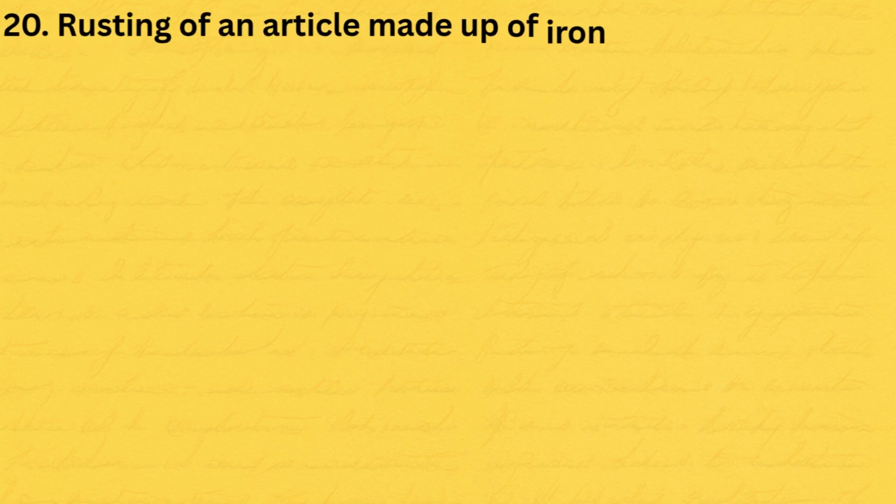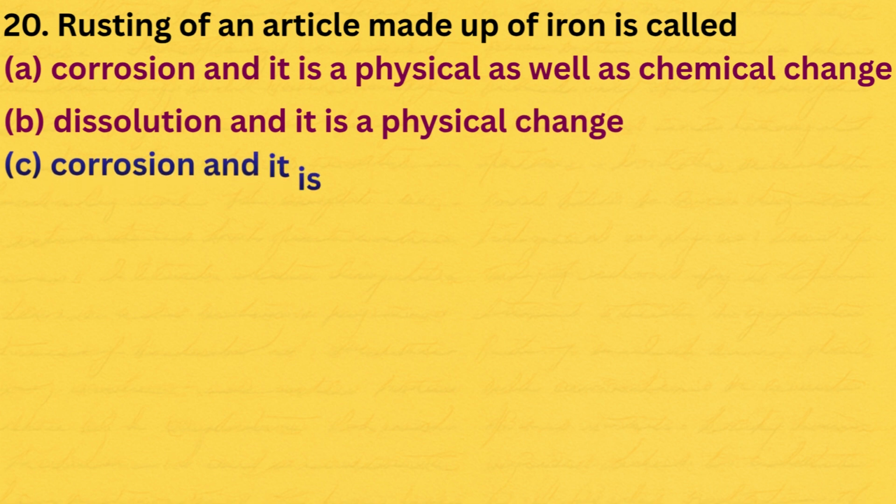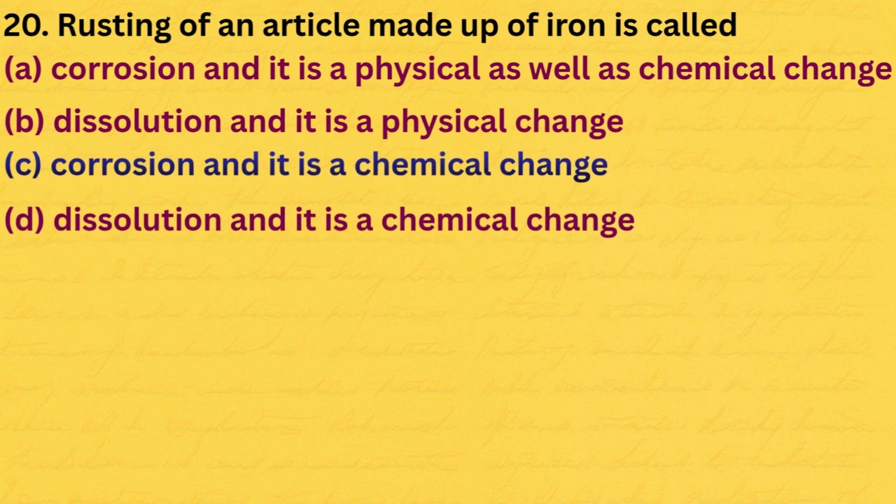20th question. Rusting of an article made up of iron is called: A. Corrosion, and it is a physical as well as chemical change. B. Dissolution, and it is a physical change. C. Corrosion, and it is a chemical change. D. Dissolution, and it is a chemical change. The correct option is C.